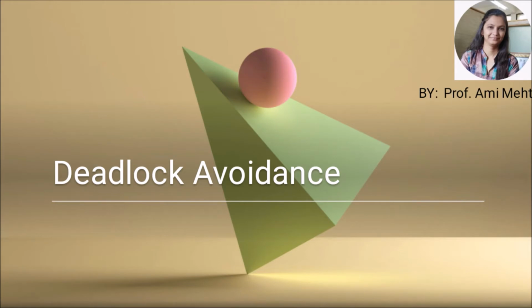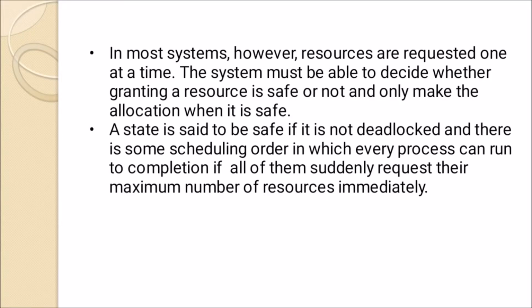In operating systems, we are discussing deadlock avoidance. Deadlock is a condition in which two processes are stuck: one process is requesting a resource which is held by another process, and none of the processes can continue their task. So this is the condition where deadlock occurs. How can we avoid it? Let us discuss what deadlock avoidance is.